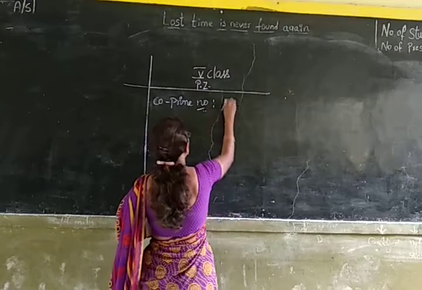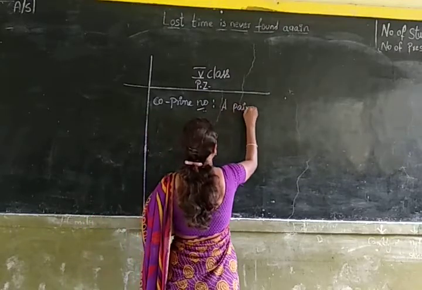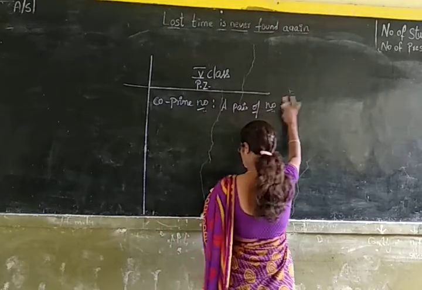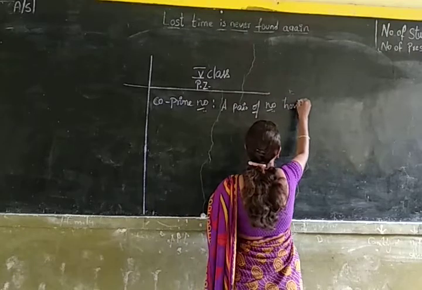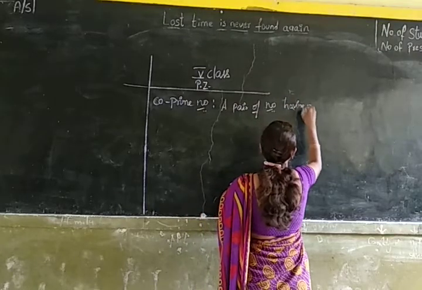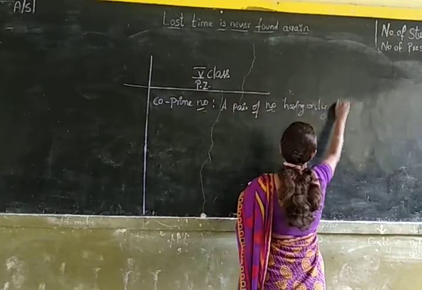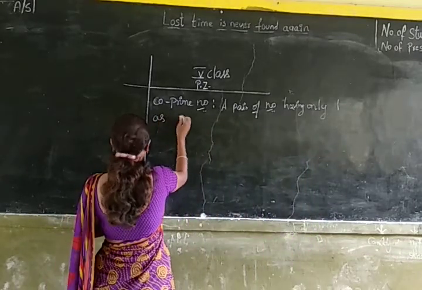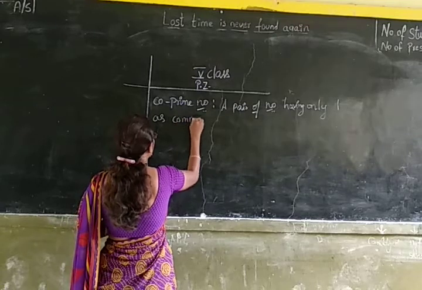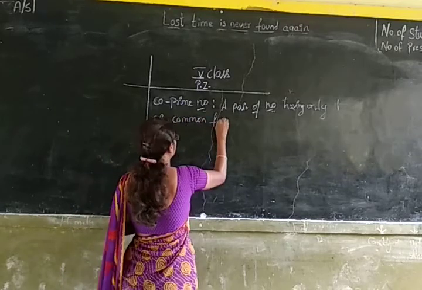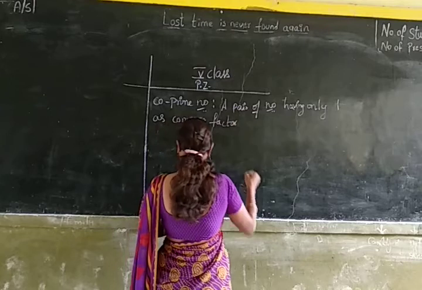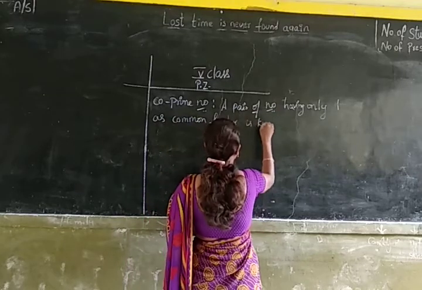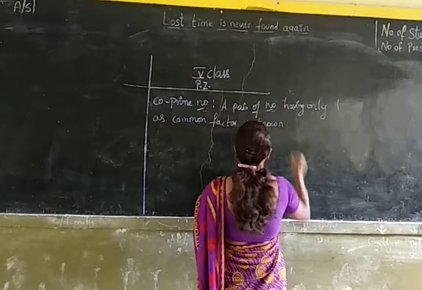A pair of numbers having only one as common factor is known as co-prime numbers.